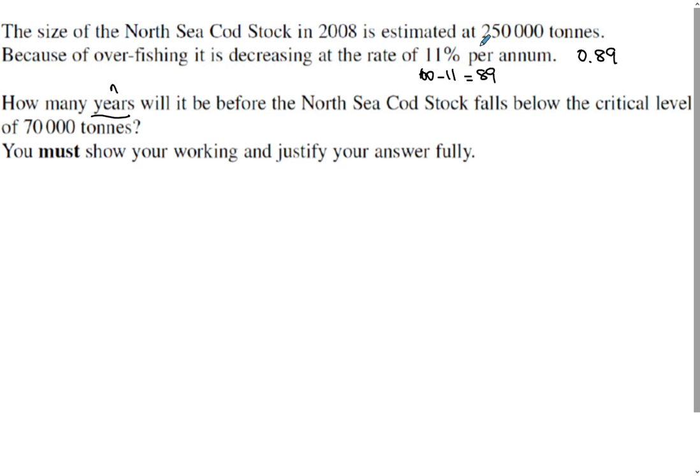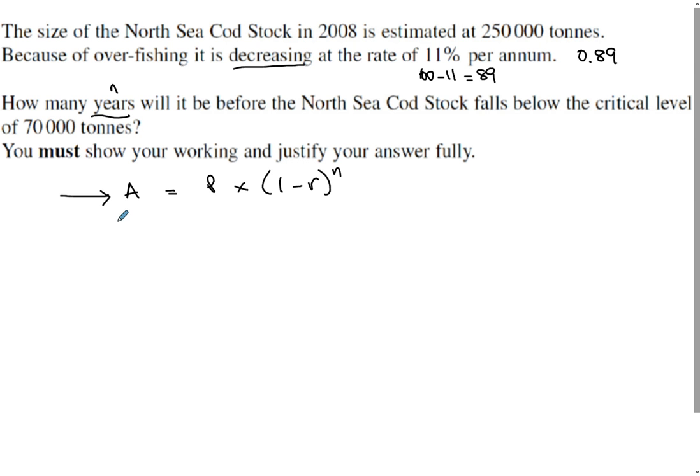It started at 250,000, and we want to know how many years it'll be before it goes down to 70,000. Again, write your formula, and because it's decreasing, it's the depreciation formula. So you've got A equals P times 1 minus R to the power of n. Sometimes just by writing the formula, it gives you that sense of direction.